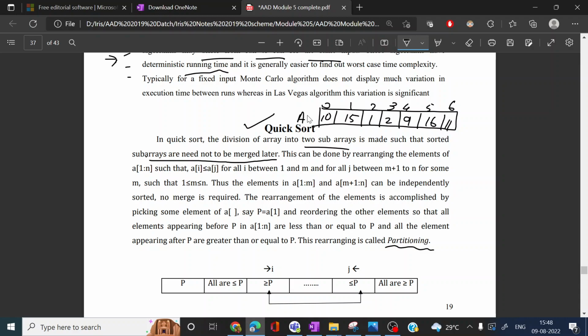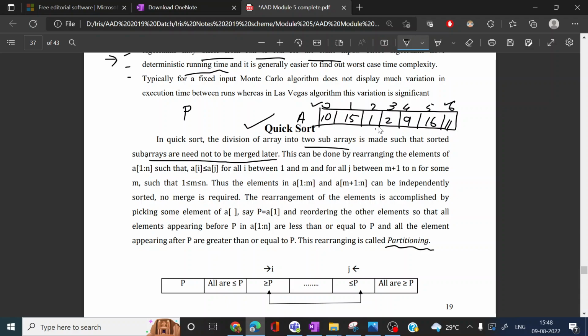First we will select a pivot element and name it P. From this array, based on the pivot element, we will partition the array into two halves. Mostly the pivot element can be the first element, the last element, or somewhere in the middle.